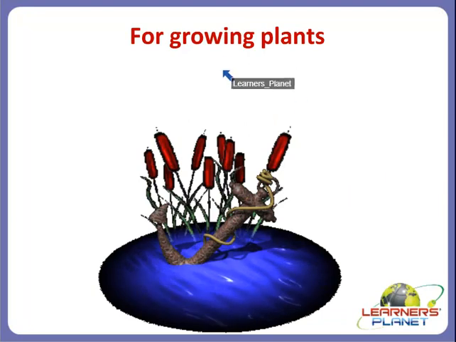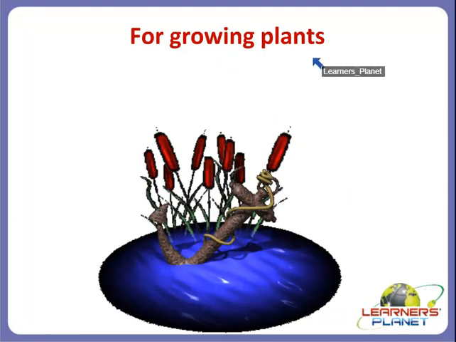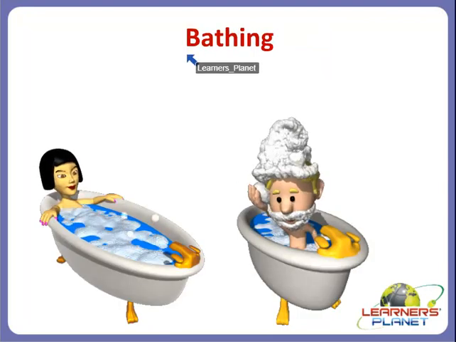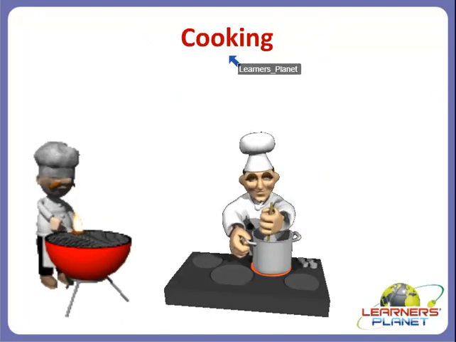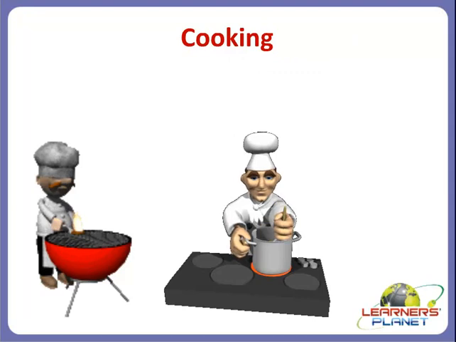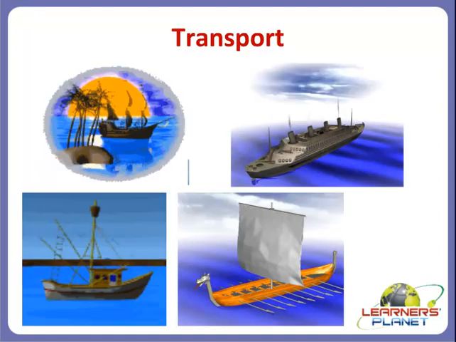Then it is also useful for growing plants, because without water plants would not be able to grow. Then it is also used for bathing, then cooking. Always remember that you should always use clean water for cooking. Otherwise you may fall sick if you use tap water, because it can be dirty.